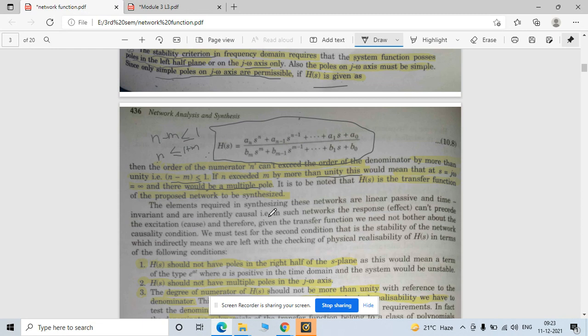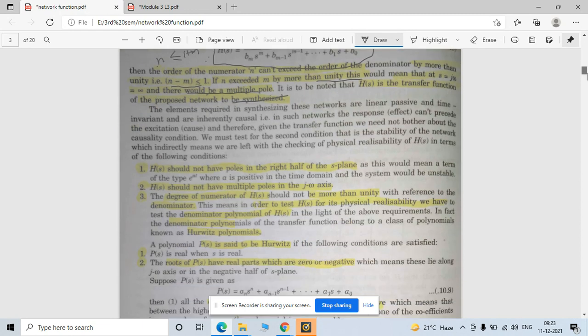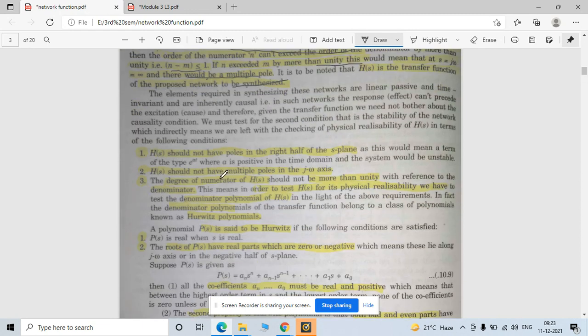Now H of s is nothing but the transfer function of your proposed network synthesis. There are certain conditions given here, so you can follow them. H of s should not have a pole in the right half of the s plane, because if any one of the poles goes to the right half of the s plane, your circuit becomes unstable.